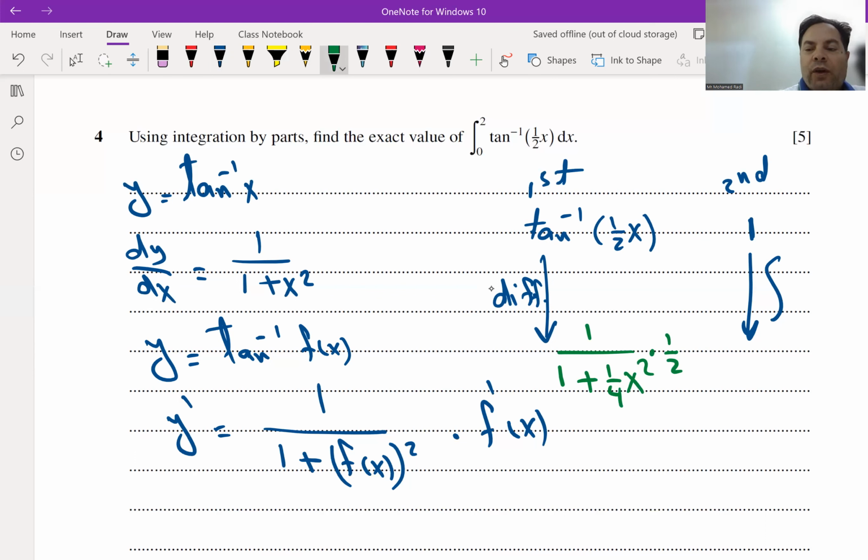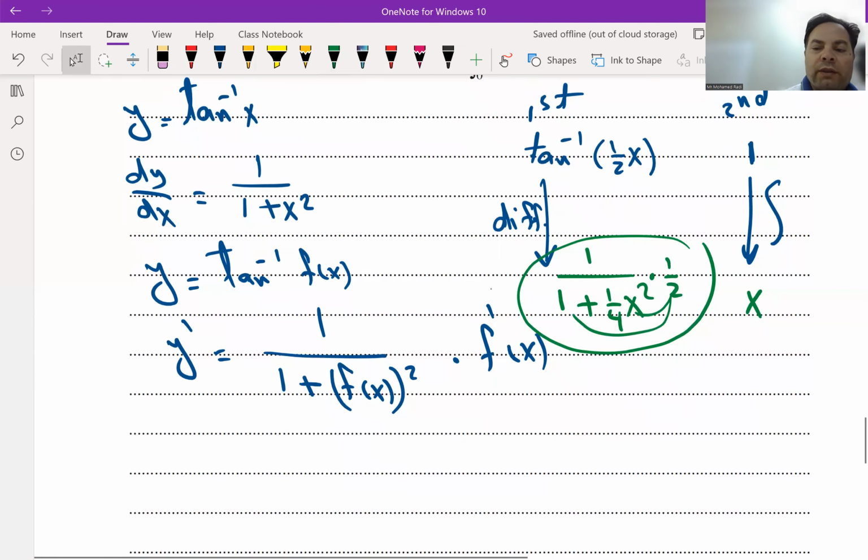The integral of 1 will be x. You can simplify this part by multiplying by 2 the denominator, and write it 1 over 1. When you multiply by 2, this one will be 2. Multiply by 2, this part will be half of x squared, simplified.